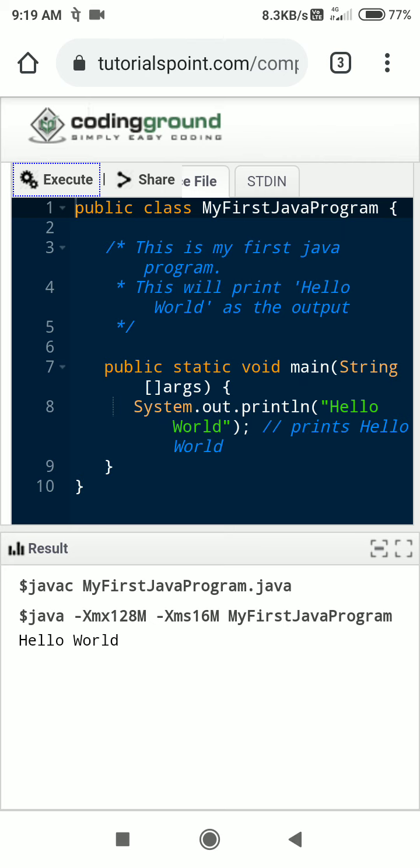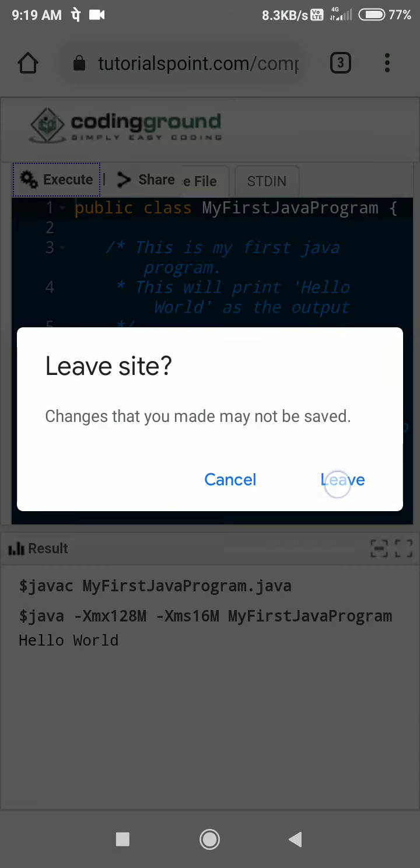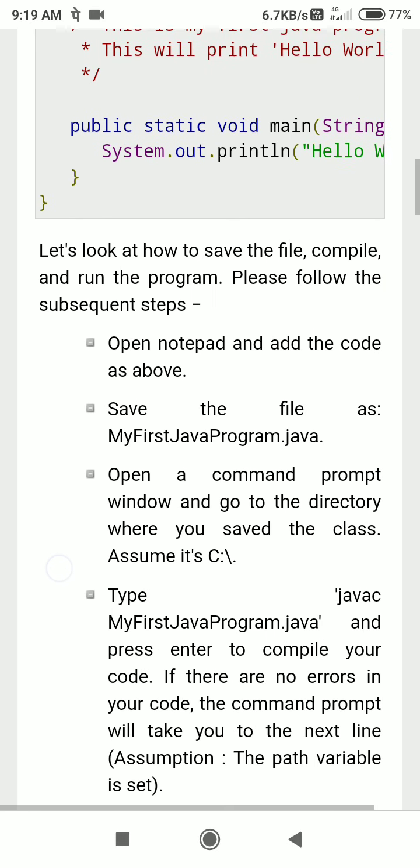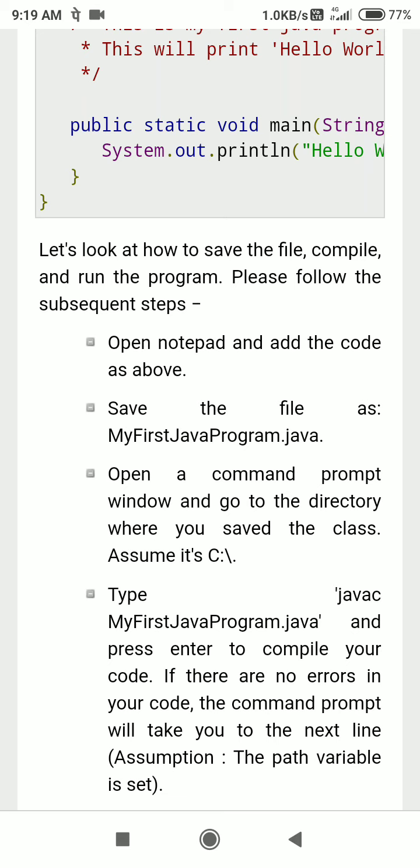Okay, so let's move to the next point. You have to save the program with the same name as the class name.